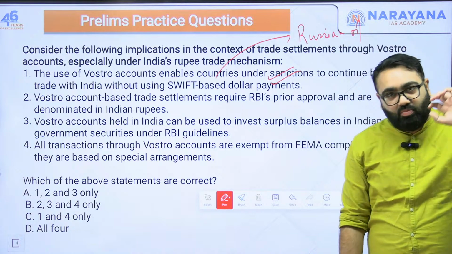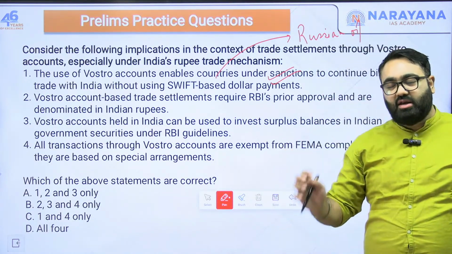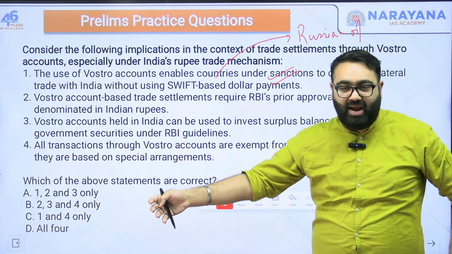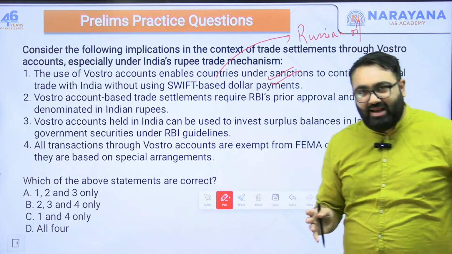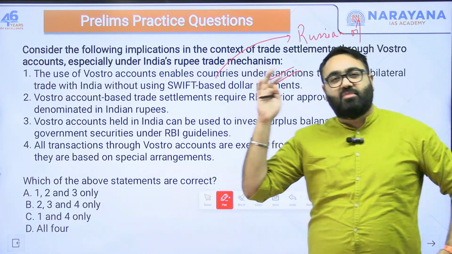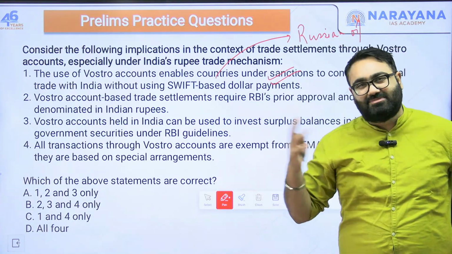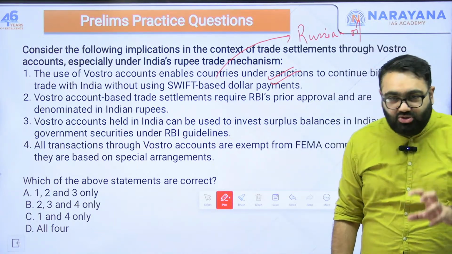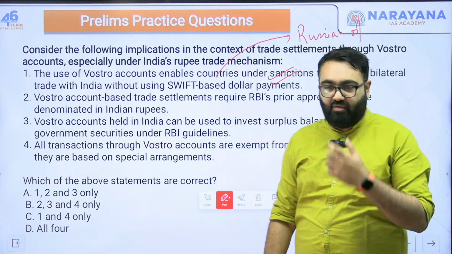Now, when you put sanctions on Russia, when the other countries don't agree to what the Russian banks are doing or are not accepting the settlements from Russian banks, you have to find a way out. That is when these accounts come in. So rather than actually going through an international system, the Russian bank will just open up an account in the Indian bank. Indian government will just pay the money in that account. That will be the Vostro account. So it allows you to circumvent the international transaction system, settlement system of SWIFT.